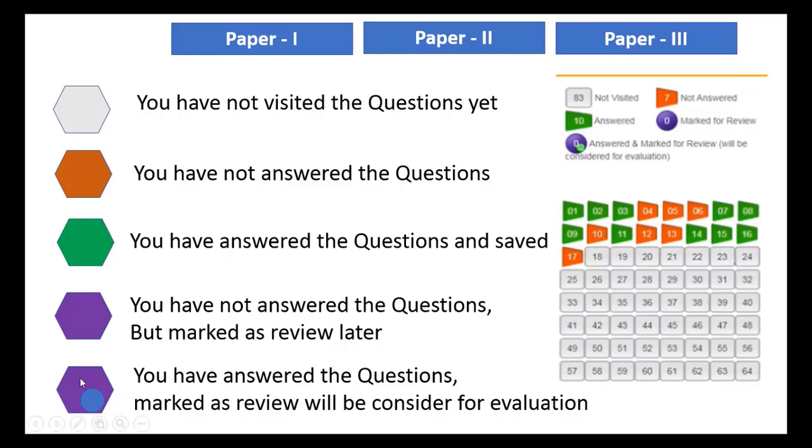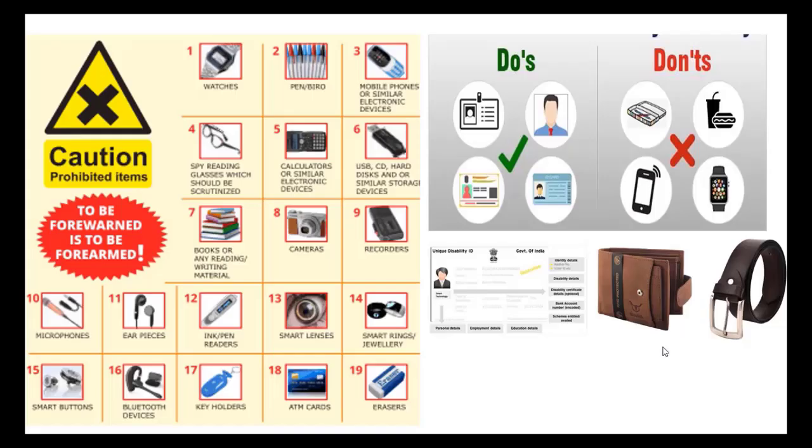Purple with a circle means you have answered the question and marked it for review, but you are not saving the answer. At the end of the time, you may answer the question or leave it. Such is the color indication shown here, so be careful before entering the examination hall.